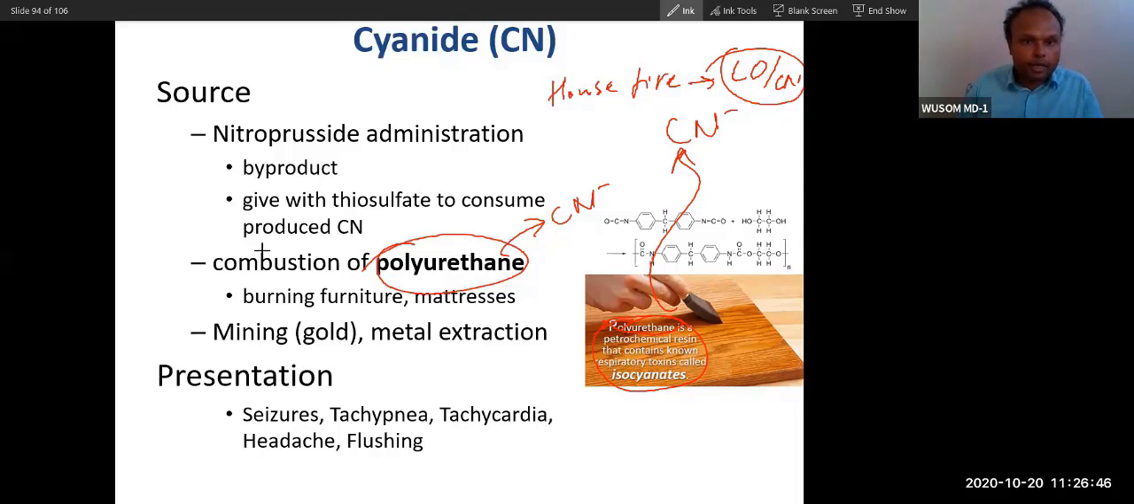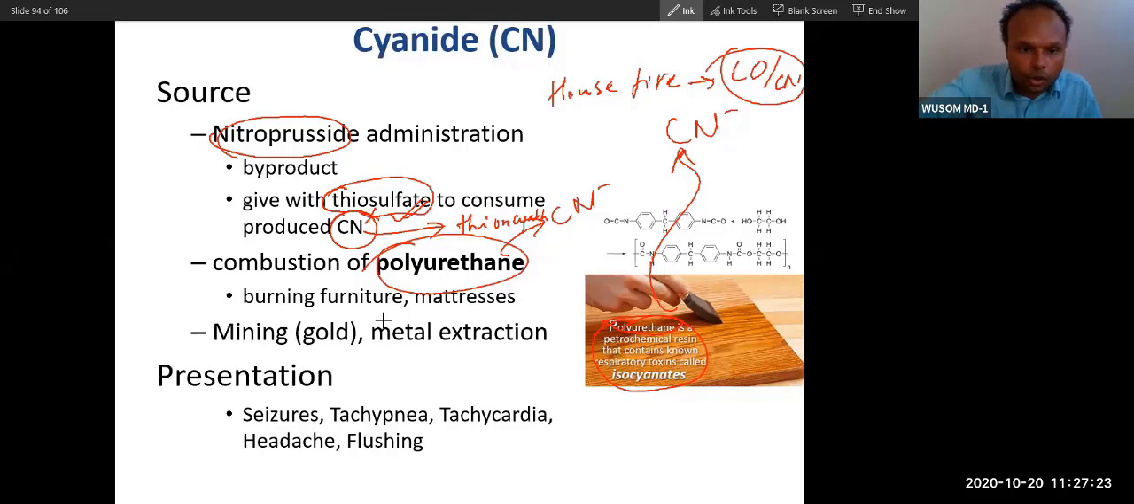So burning furniture and mattresses can cause it. And this drug is sodium nitroprusside. This drug can cause cyanide poisoning, and that is why this drug is formulated with thiosulfate. The cyanide that is released in your body will be neutralized by this thiosulfate. Thiosulfate will convert this cyanide into thiocyanate. So thiocyanate is less toxic and it is easily excreted in the urine.